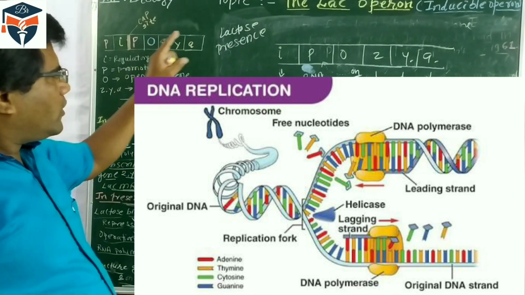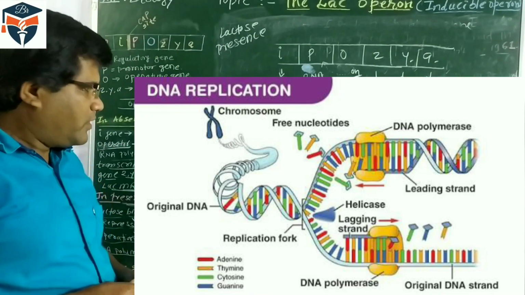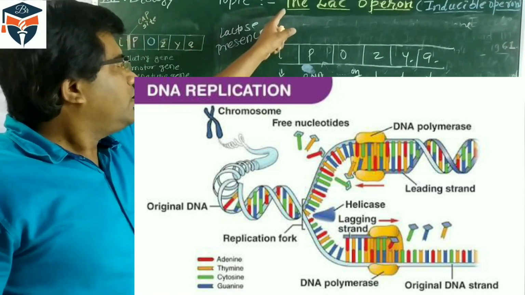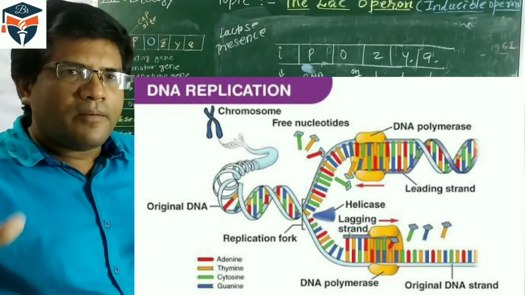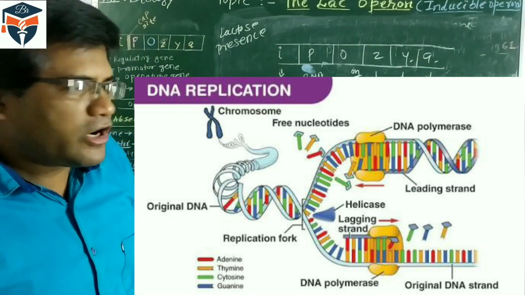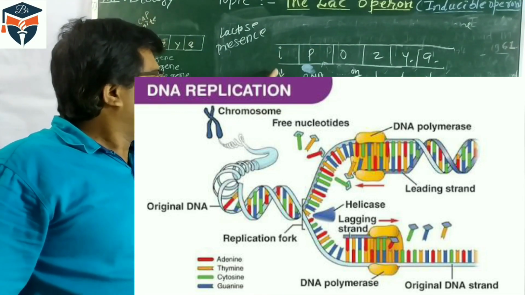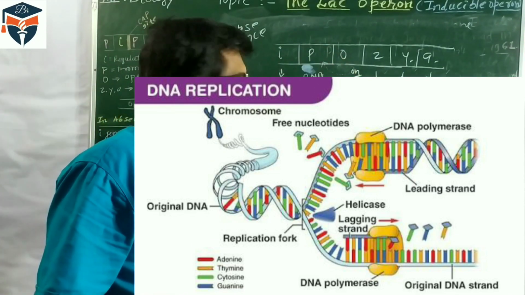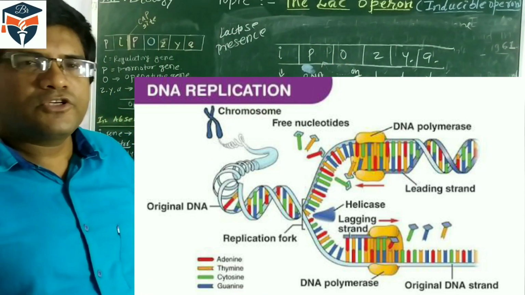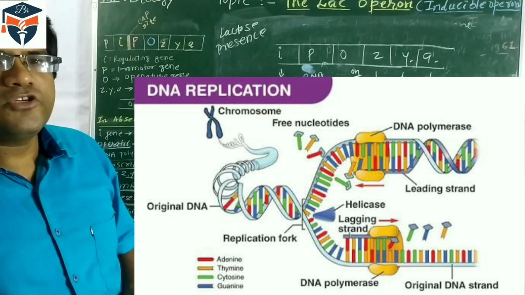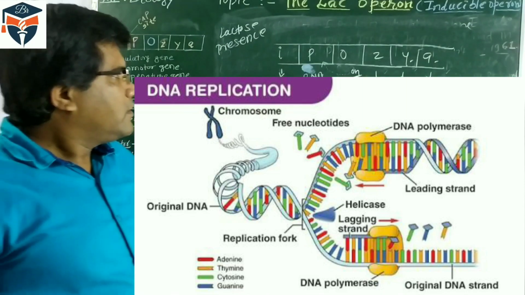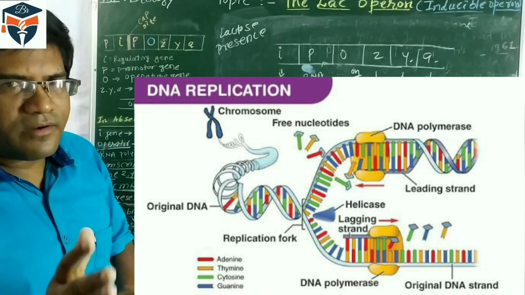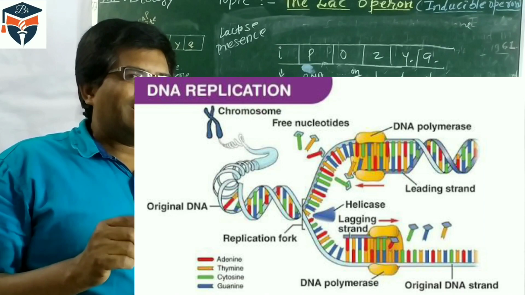In total, we see two important things in operons. Number one, each operon is a segment of DNA having polycistronic genes: I is the regulatory gene, P is the promoter gene, O is the operator gene, and Z, Y and A are structure genes. Z synthesizes beta-galactosidase, Y permease, and A transacetylase.